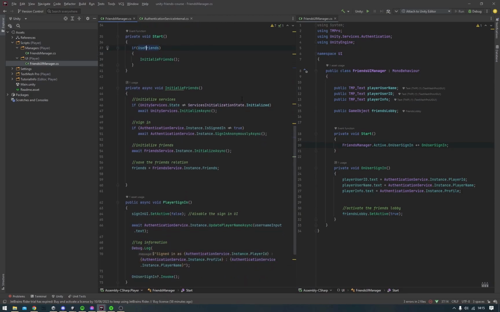So what it does here is it initializes the Unity services and signs in anonymously with the authentication service. Once we're done with that, we can go ahead and initialize friends, and we save a list of all our friends here at the bottom of the script.